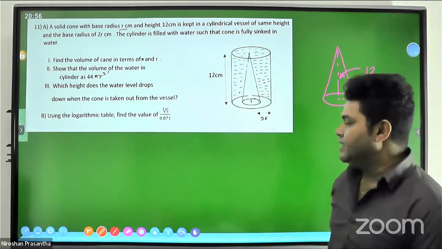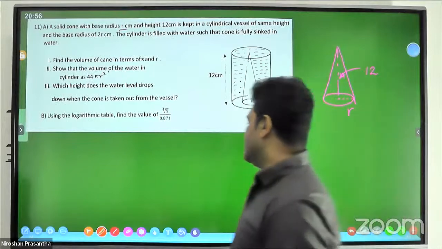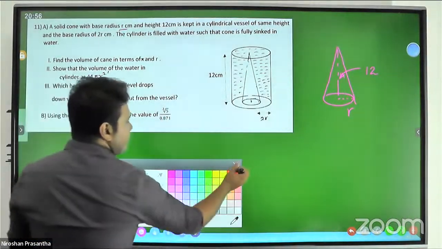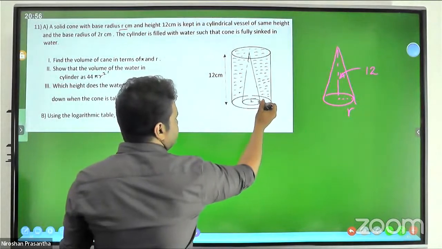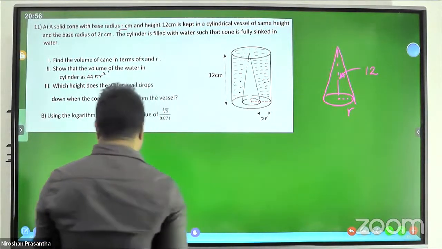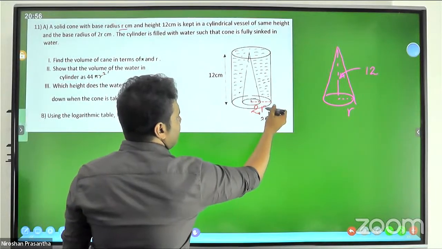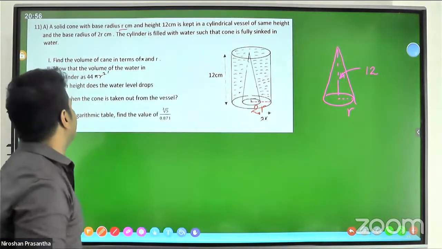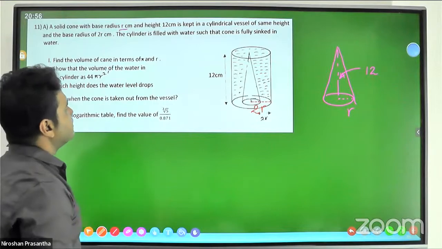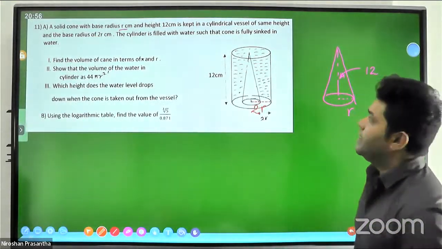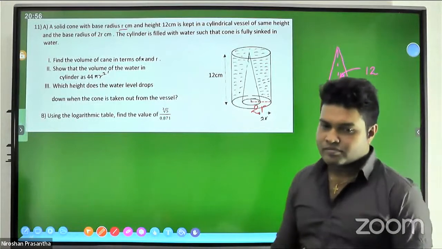In this cylinder, the base radius is 2r, right? Then you can mark 2r. Then the cylinder is filled with water such that the cone is fully sunk in water, right?